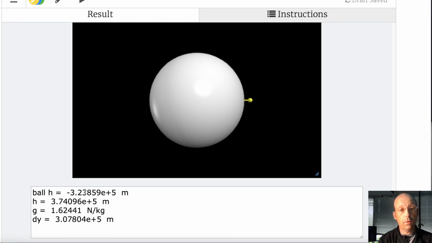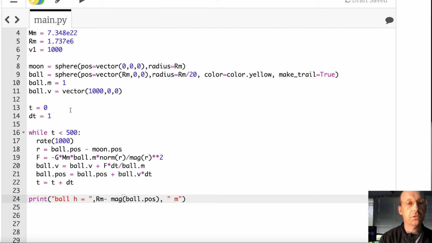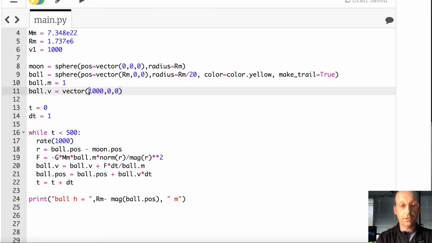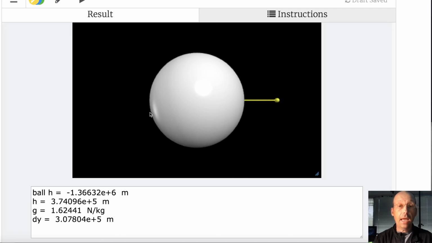No. Why is that negative? I should subtract the radius. I did it backwards. That's fine. Let's just throw it a little bit faster, because who cares? So let's change this to 3. And it's not stopped, so that's not as high as it's going to go. But that's just how far we threw it.